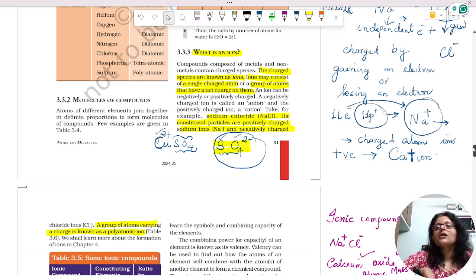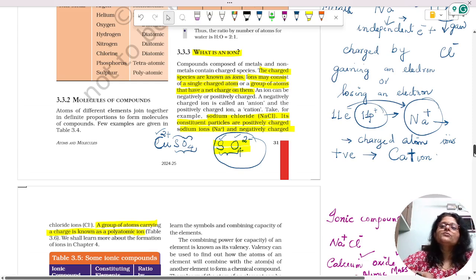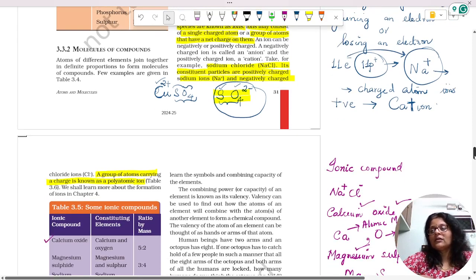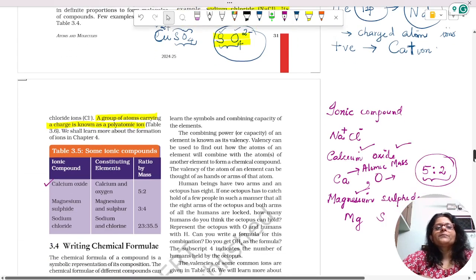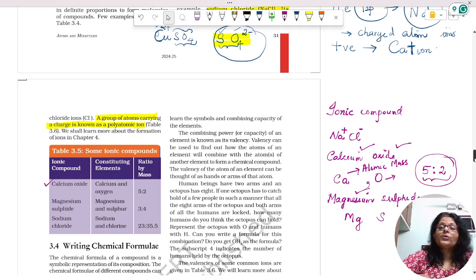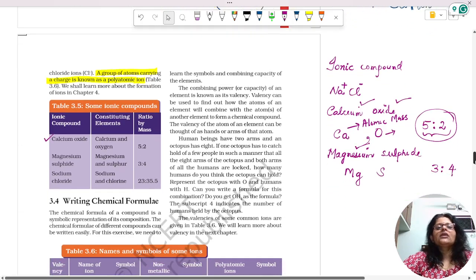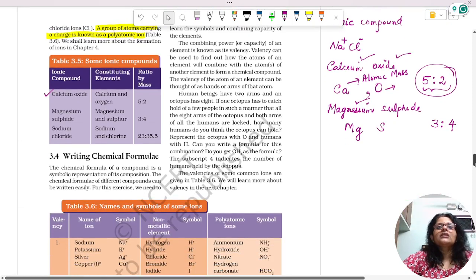How is it formed? If an atom loses one electron, its net charge will be positive, as in the case of sodium. And if an atom gains electrons, then the proton's charge will be less in that case, and thus it will attain a negative charge. Now let's see how we are going to write down the chemical formula.